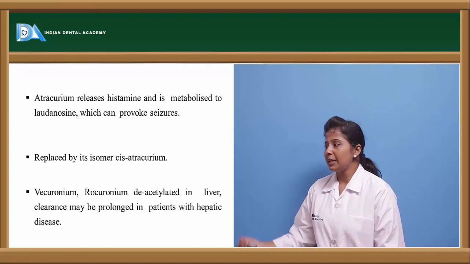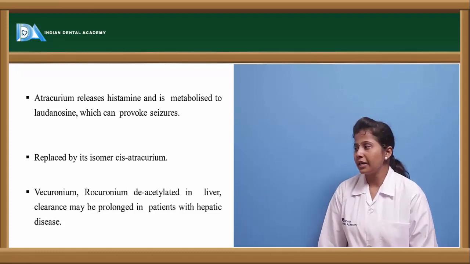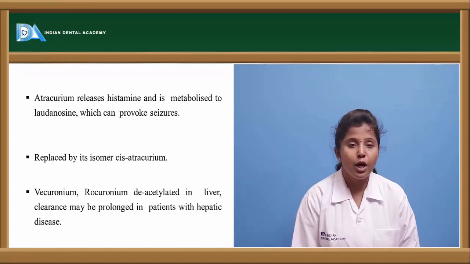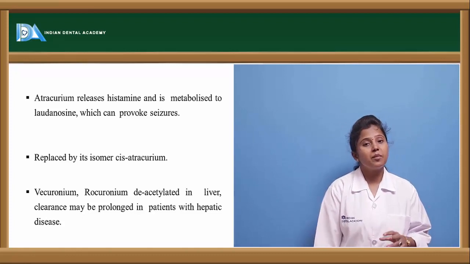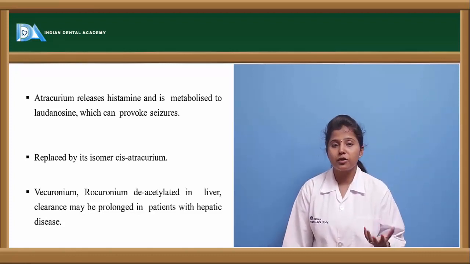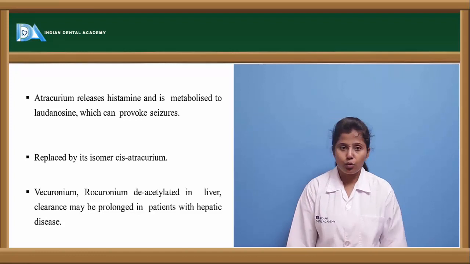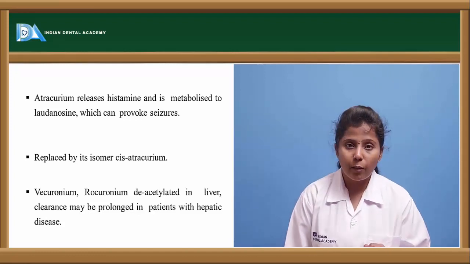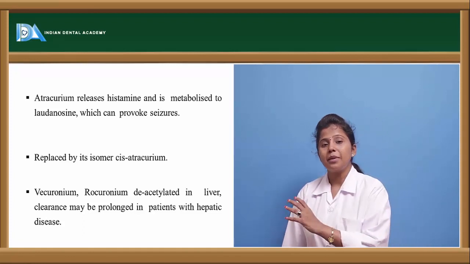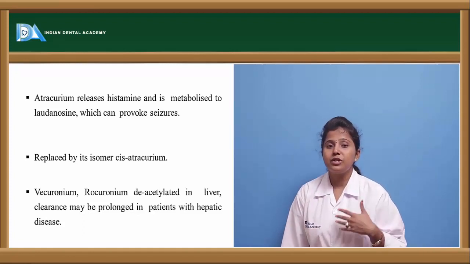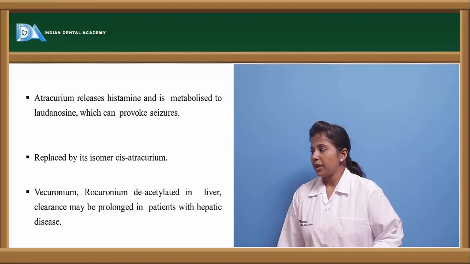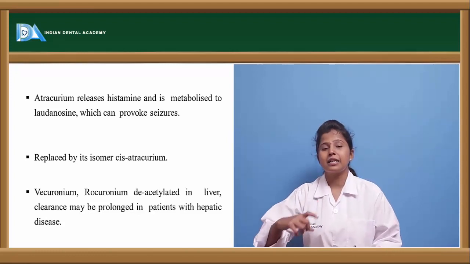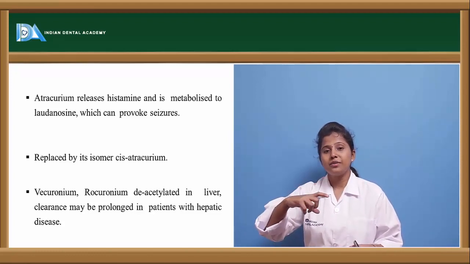Atracurium gets metabolized and forms a compound called laudanosine. This is the metabolic compound formed because of the metabolism of atracurium, and that is leading to seizures. So if atracurium undergoes metabolism, it produces the metabolite intermediate which produces seizures in the body, and that is the reason it is replaced by the cis form.